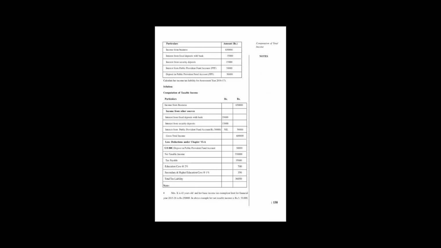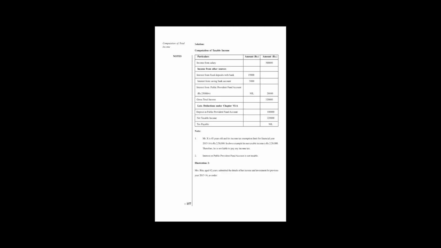In the last few lectures, we finished all 5 heads: salary, house property, business income, other sources, and capital gain. They all come together to end with the result of total income. From total income, we make the taxable value, and this tax is levied on us, and we pay it to the government.